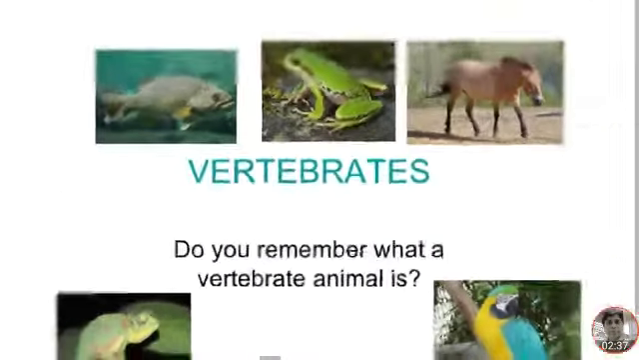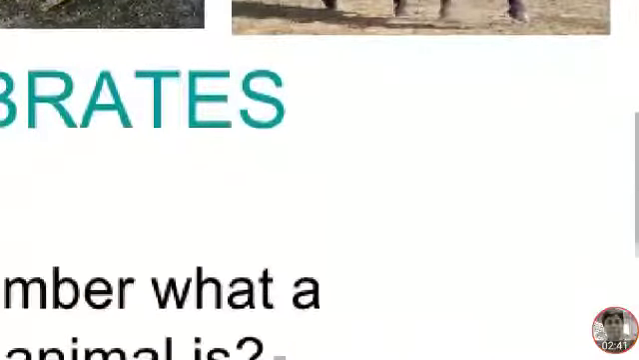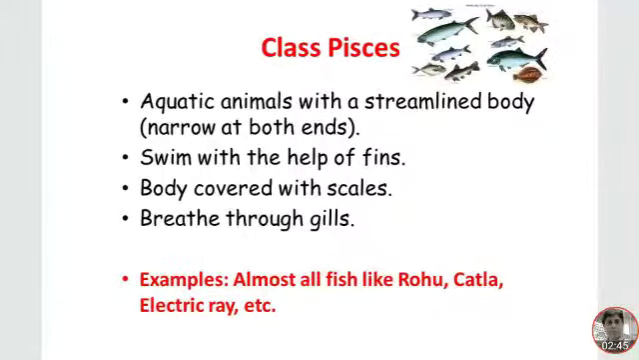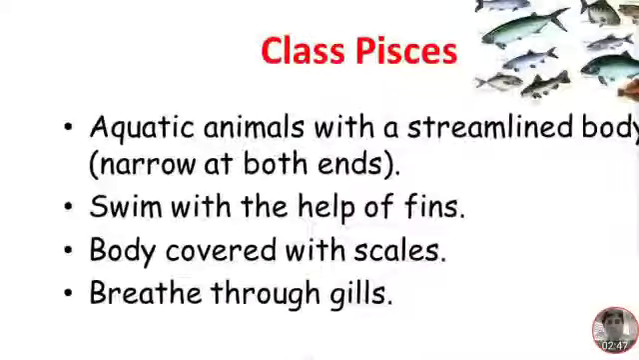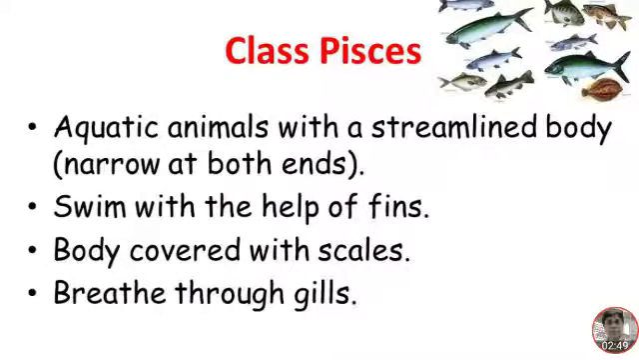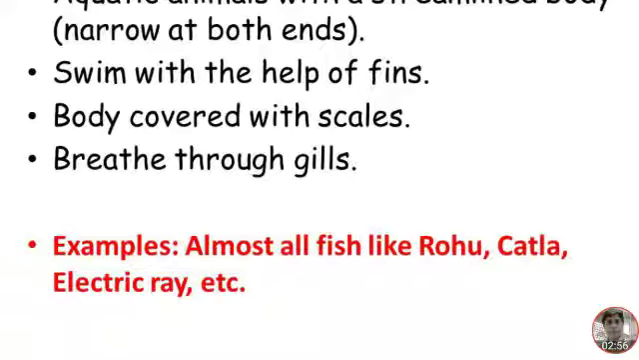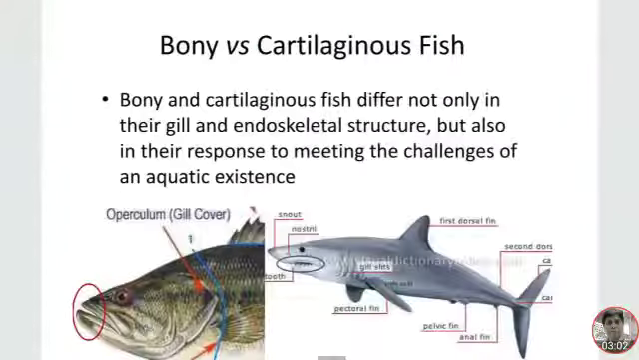Vertebrates are the animals with a backbone. Class Pisces: aquatic animals with a streamlined body, narrow at both ends, that swim with the help of fins, have bodies covered with scales, and breathe through gills. Example: almost all fish like rohu, catla, electric ray, etc.